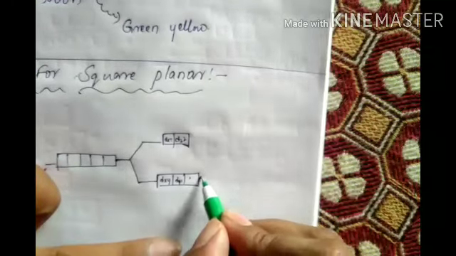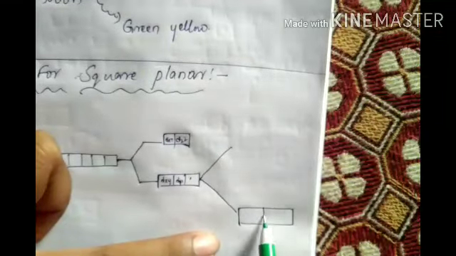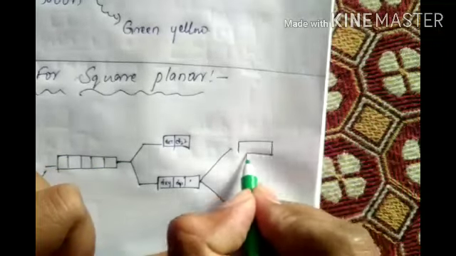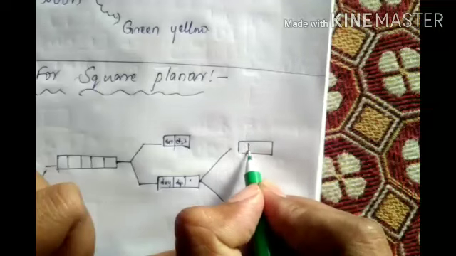Now here also again splitting. What are they? It is dxz, dyz. Now here, one only. It is what? dxy.